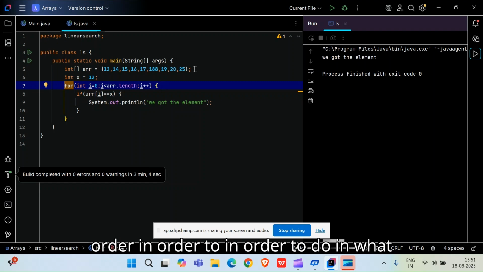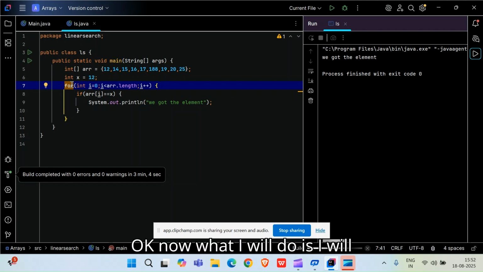So in order to do that, we will make use of the linear search algorithm. Okay, linear search algorithm is very simple, right? In order to search 12 inside this array, I will firstly declare one variable by the name of x, and declare and initialize it with the value that I want to find. It is nothing but int x equal to 12.